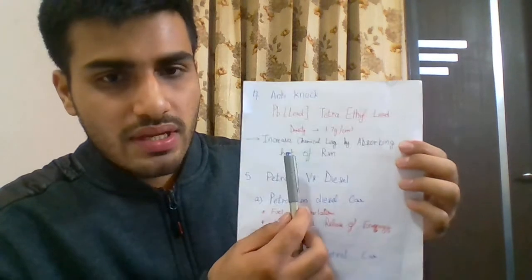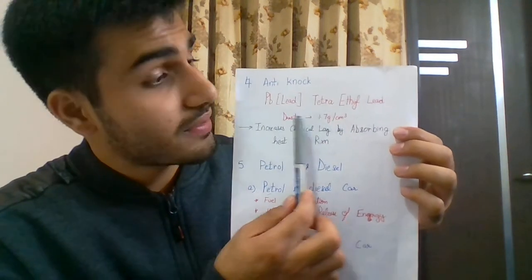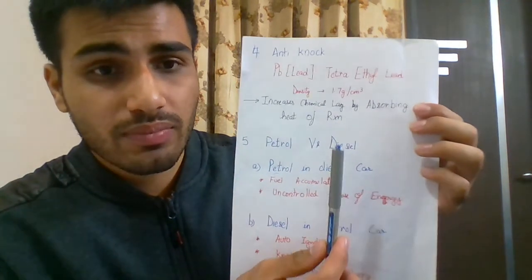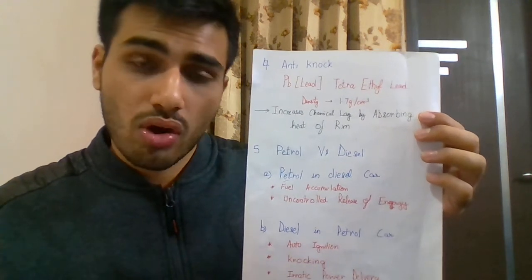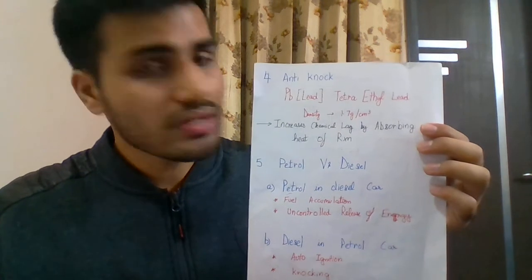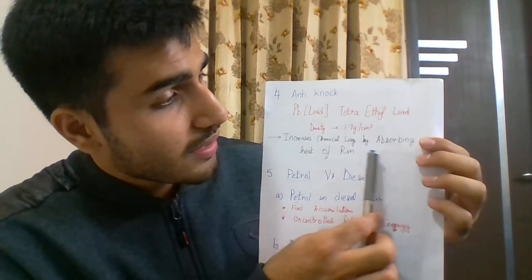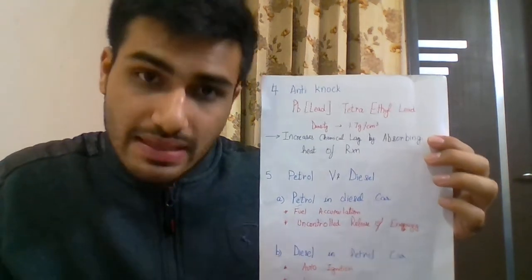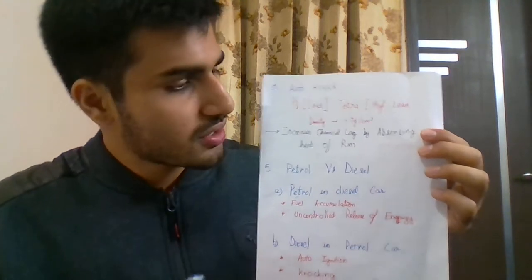Generally, a compound called tetraethyl lead, whose density is 1.7 grams per centimeter cube, was initially used, which was added along with the fuel so as to increase the auto ignition temperature in the case of a petrol engine. What it did was that it increased the chemical lag by absorbing the heat of the reaction, and thus it increased the chemical lag or the ignition delay of the fuel, and this led to a reduction in the knock properties.